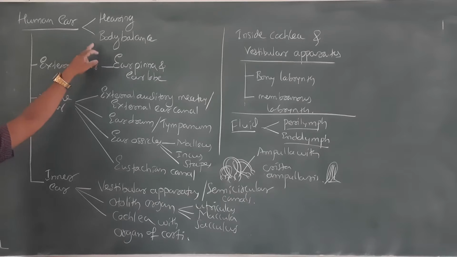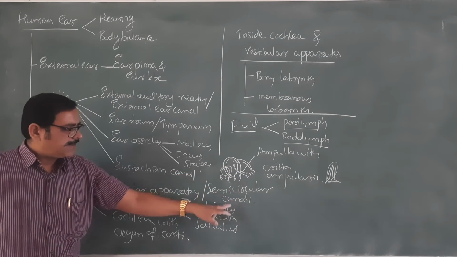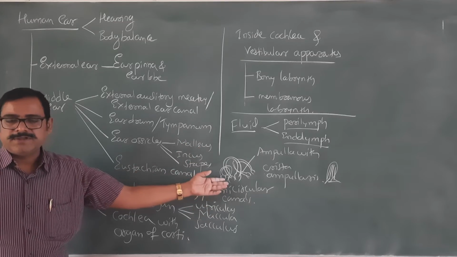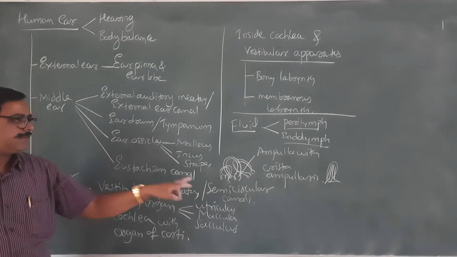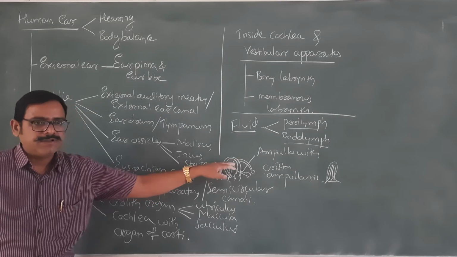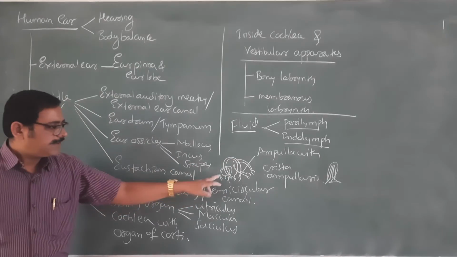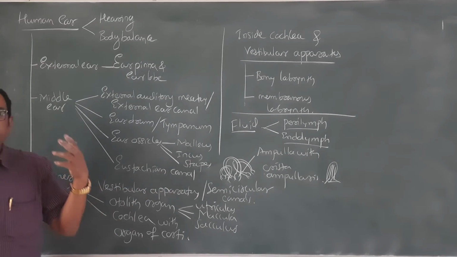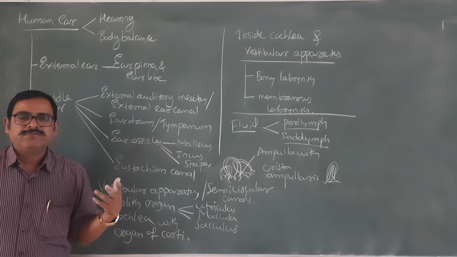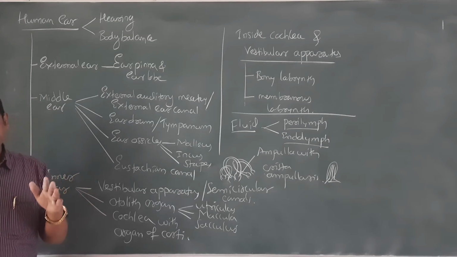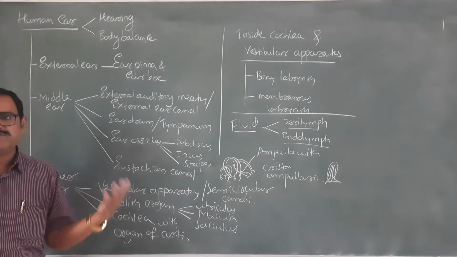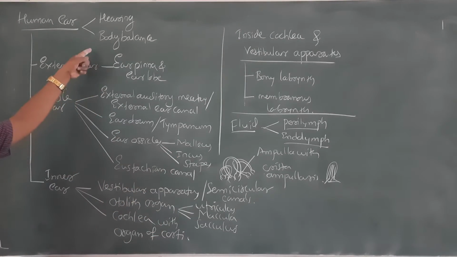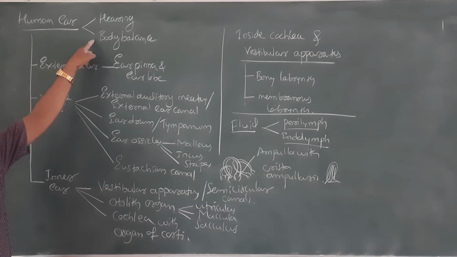Now, I hope you noted down that the ear is not only the organ of hearing, it also helps in body balance. Why? Because in the semicircular canals, the fluid is there, perilymph and endolymph. When we lie down, the fluid moves up to the tip. When we stand straight, the fluid is down here. The movement of the fluid helps us understand the position of our body, whether standing, sleeping, floating, swimming, falling or dancing. Body balance it helps, hearing also it helps.